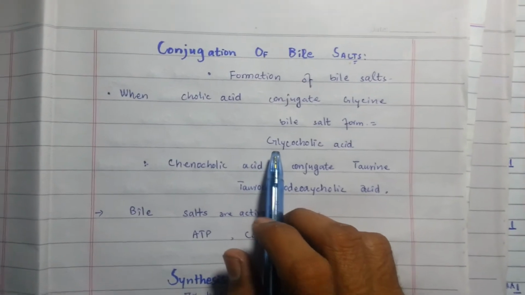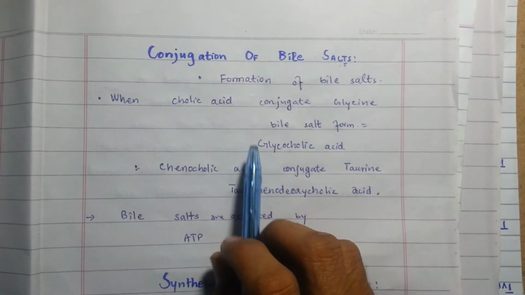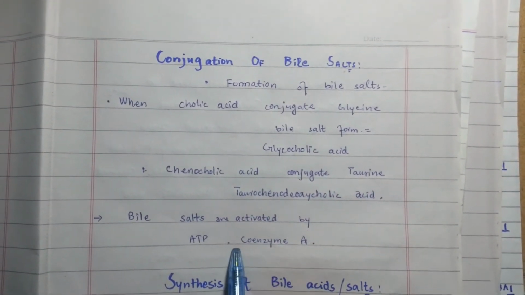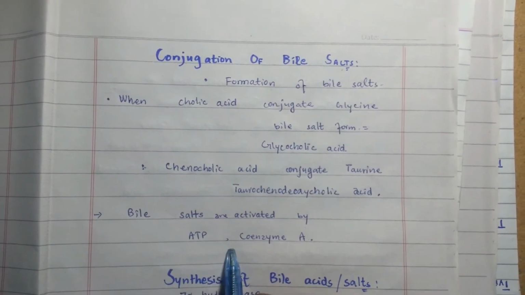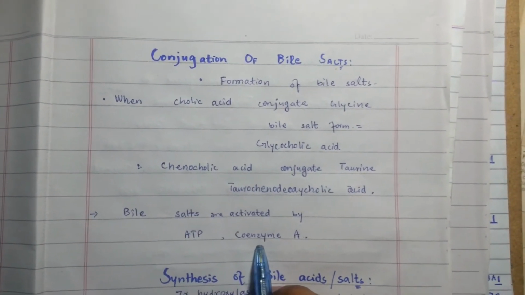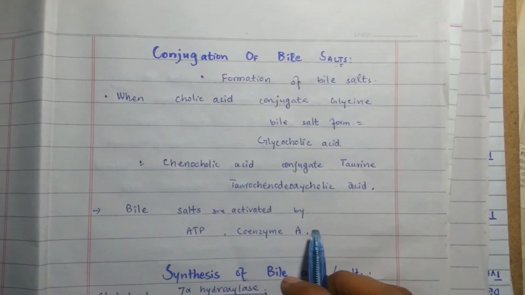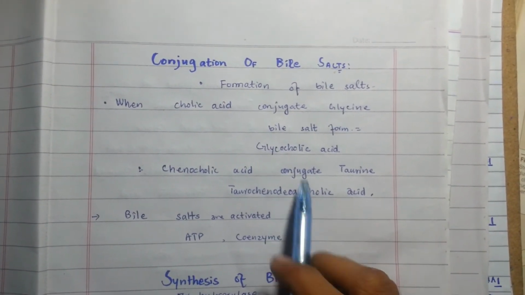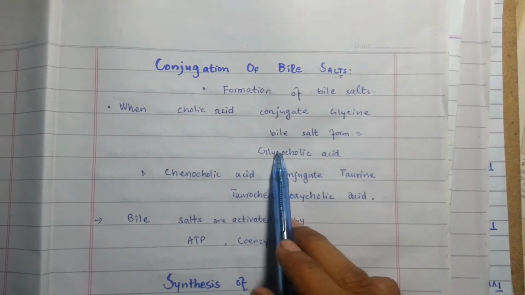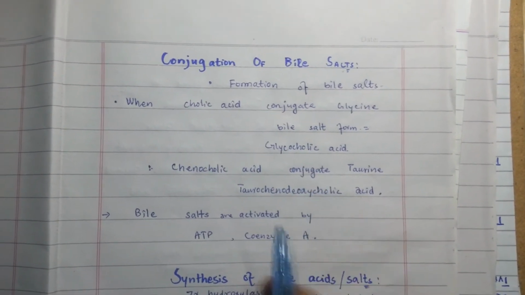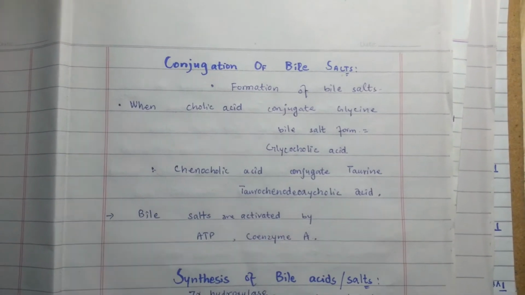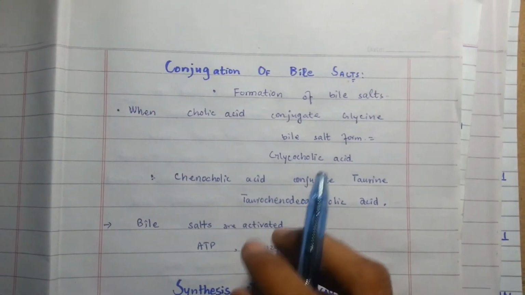In the conjugation step, bile acids are activated by ATP, adenosine triphosphate, and coenzyme A, which form the CoA derivatives, and then conjugation with glycine or taurine occurs.